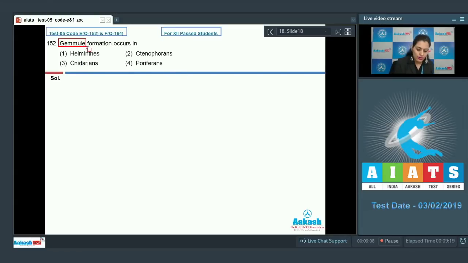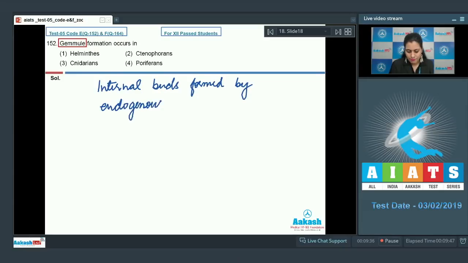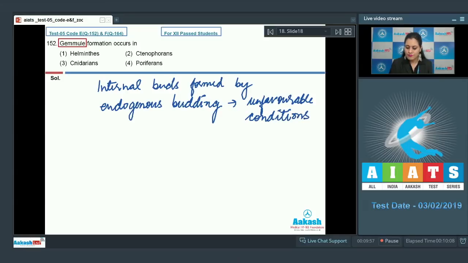And we know that gemules are internal buds formed by endogenous budding during unfavorable conditions in sponges. Sponges belong to the phylum Porifera and they are also known as poriferans. So the correct answer is option number 4. Let's discuss other options also.